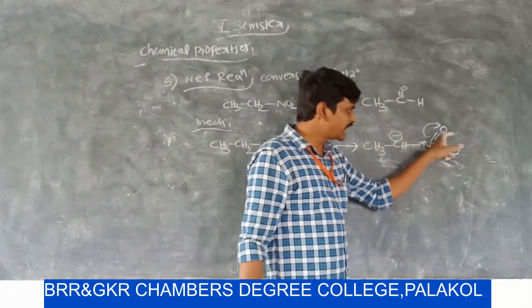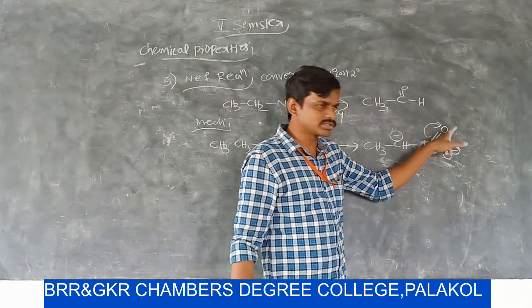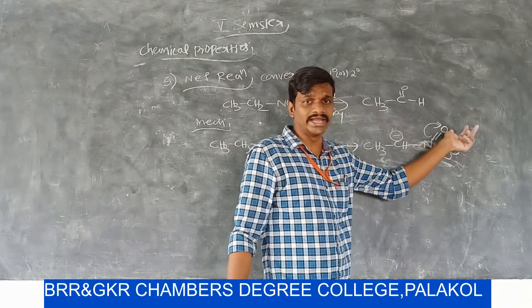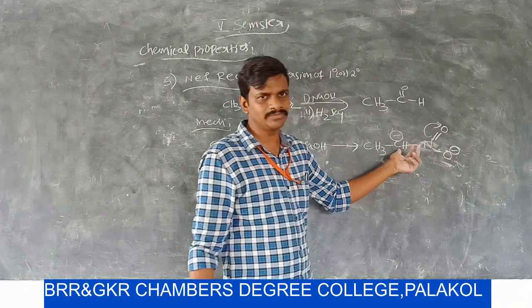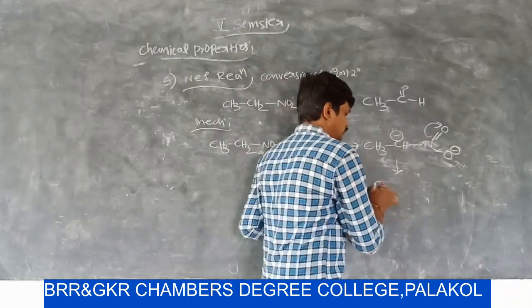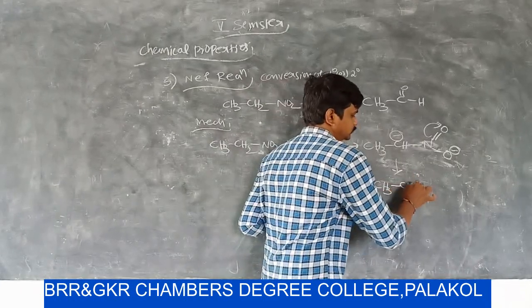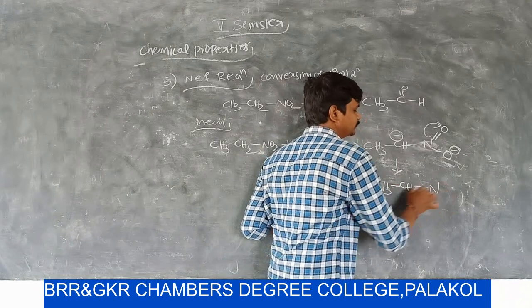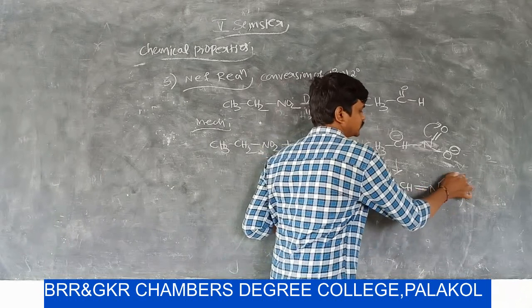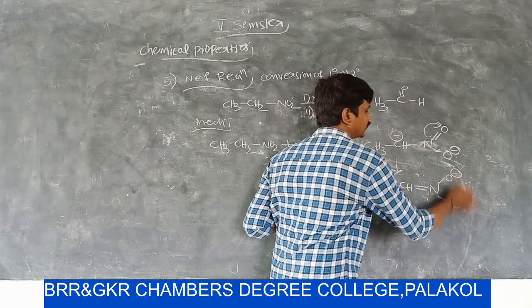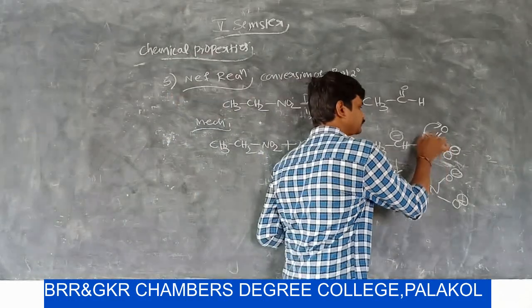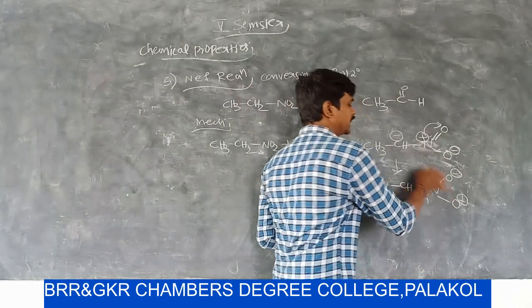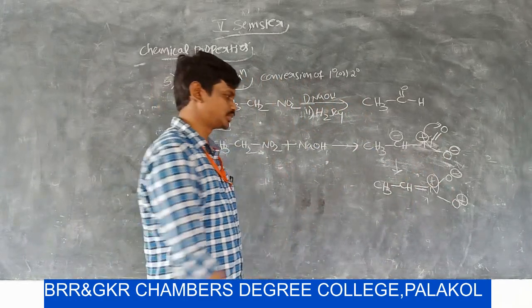The double bond between nitrogen and oxygen migrates towards oxygen. Oxygen carries a negative charge and nitrogen carries a positive charge. The carbon already has a negative charge, so a double bond is formed between carbon and nitrogen, oxygen has a negative charge, and nitrogen carries one positive charge.